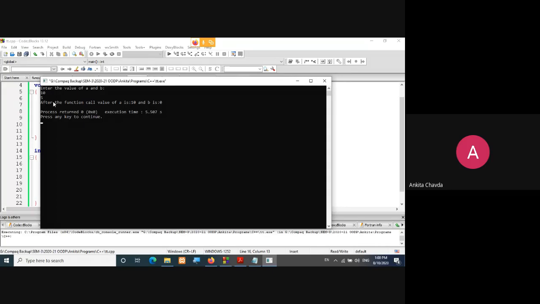When I give both the same values like 10 and 10, it will simply say you have entered both the values same. After the function call, values of a and b remain as they are. Right? Done?